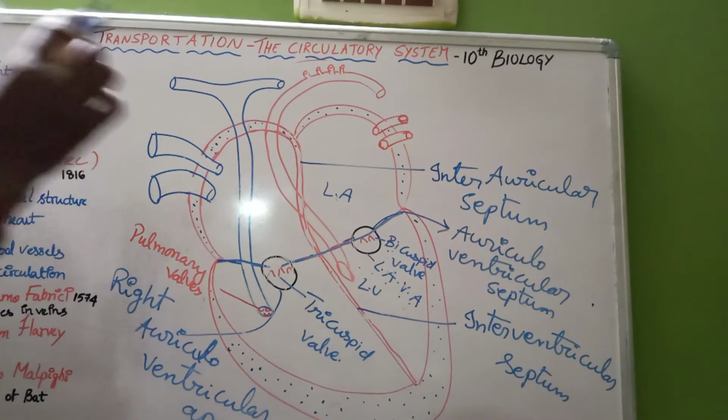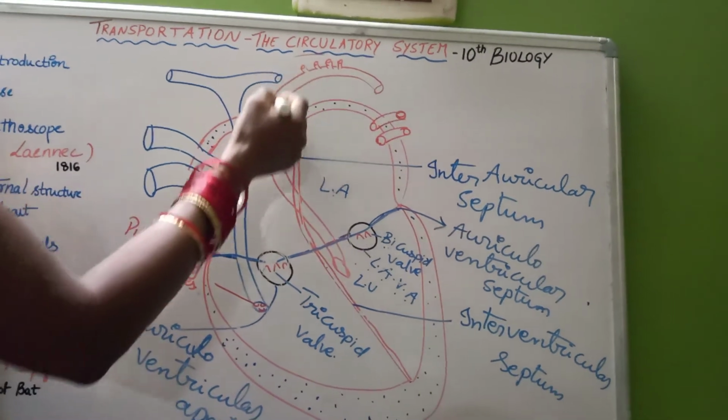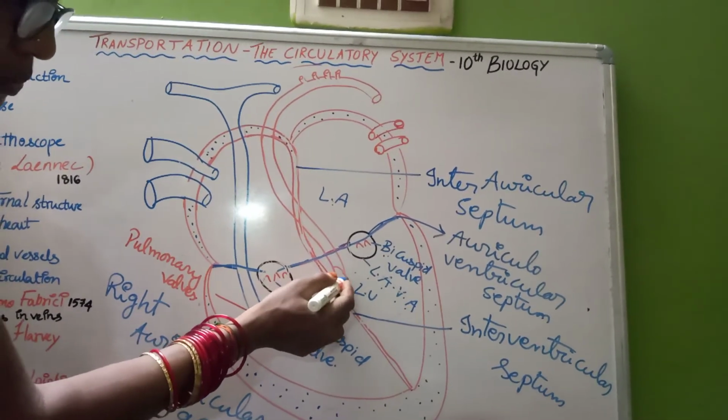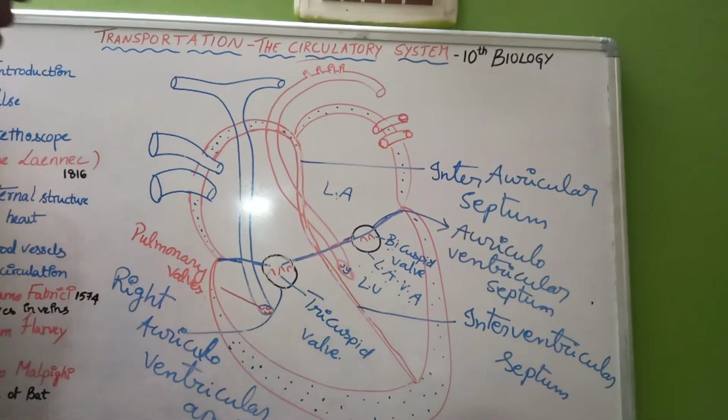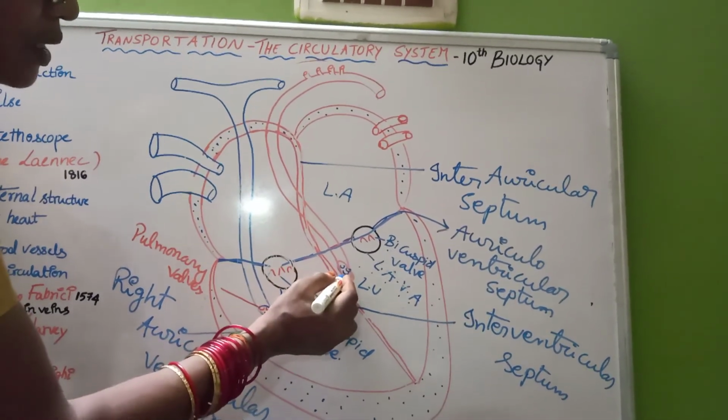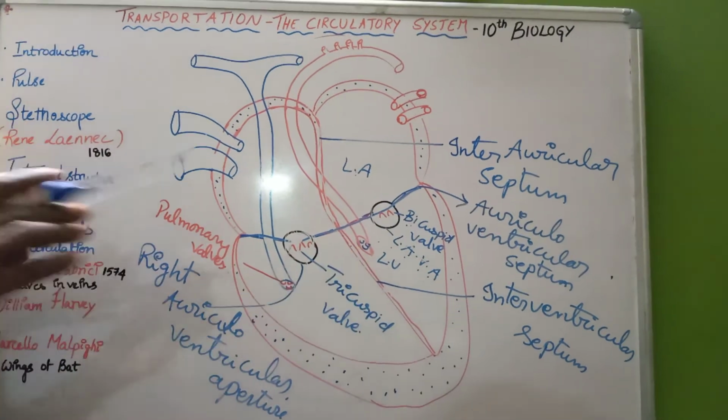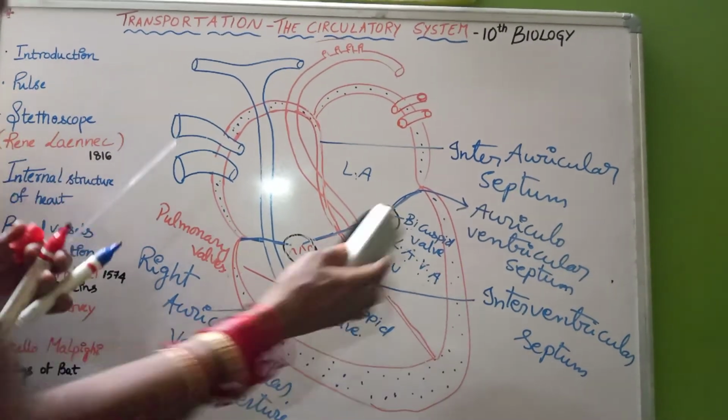And here, where the aorta starts originating from the left ventricle, there also we are able to find 3 semilunar valves. They are called the aortic valves.